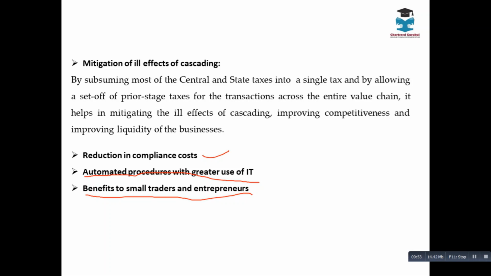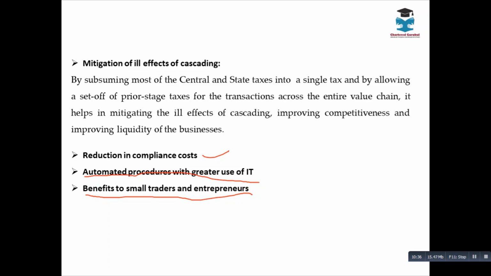Earlier, if I take the example of service tax, a person is providing a service, collecting service tax and remitting to the government. Now, the government didn't have any mechanism to track the input tax credit. Say for example, A is providing service to B. For B, there is an input tax credit, correct? But the government didn't have any control over how B got the input tax credit. There is no matching mechanism, right?